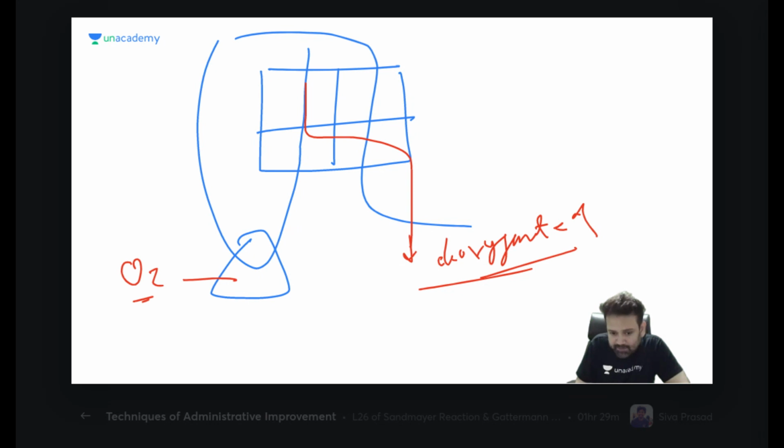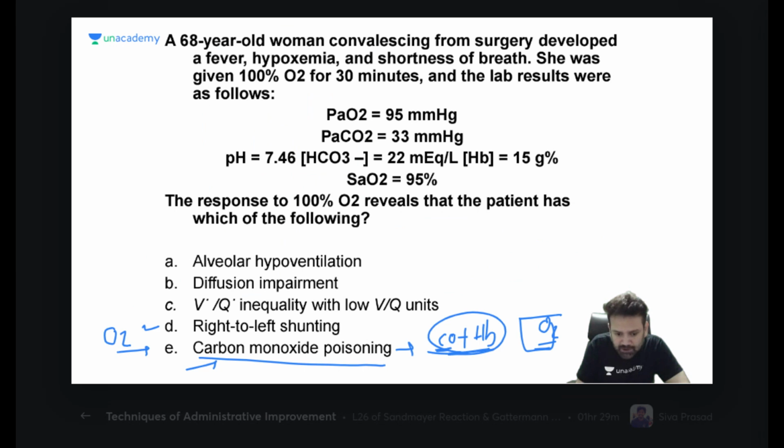But there is right to left shunt already. Blood is not going to the lung. The problem is not with the lung. The lung already has enough oxygen. So is there any use of giving oxygen to the patient? Yes, Hridayadas and Moksh, no. So is this clear or not? This much is clear. Right to left shunt, there is no use of giving oxygen.